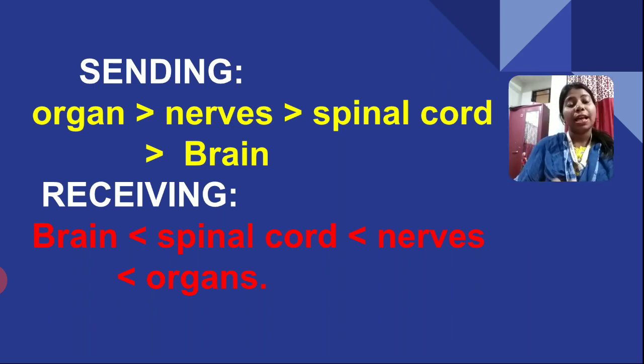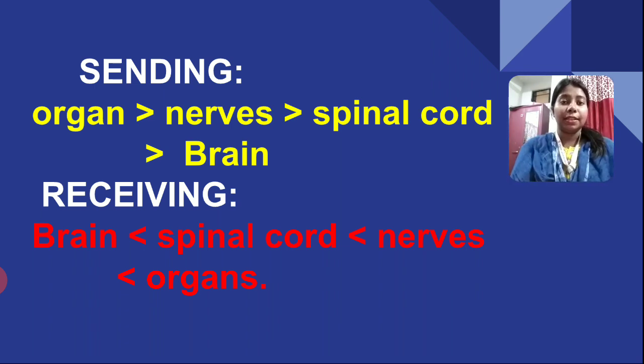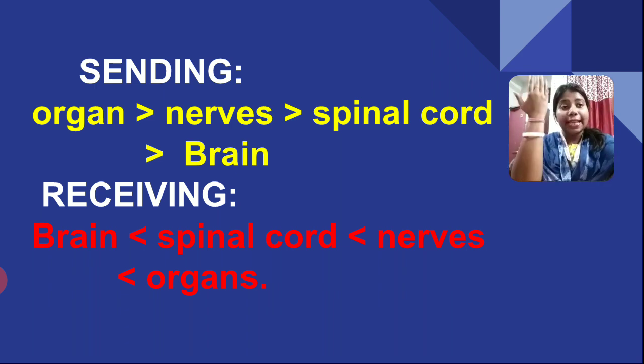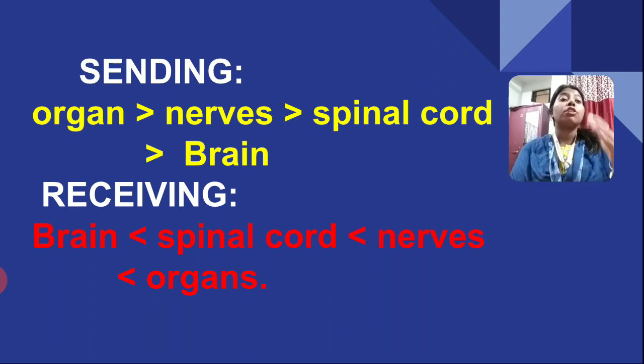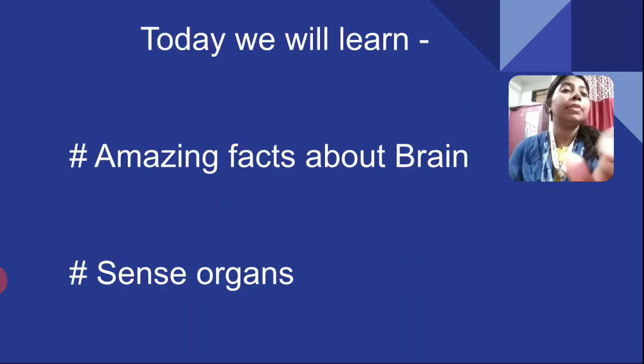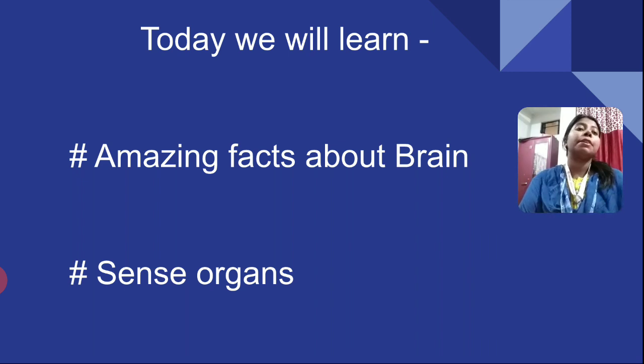Those sense organs help the brain to know what is going on outside. With the help of the sense organs, the brain gets the signal, and again it starts the process of replying back. Okay, so today we will see some amazing facts about the brain. Yes, there are some interesting facts about the brain. So first we will see that, and then we will see how our sense organs help the brain to work. Clear?